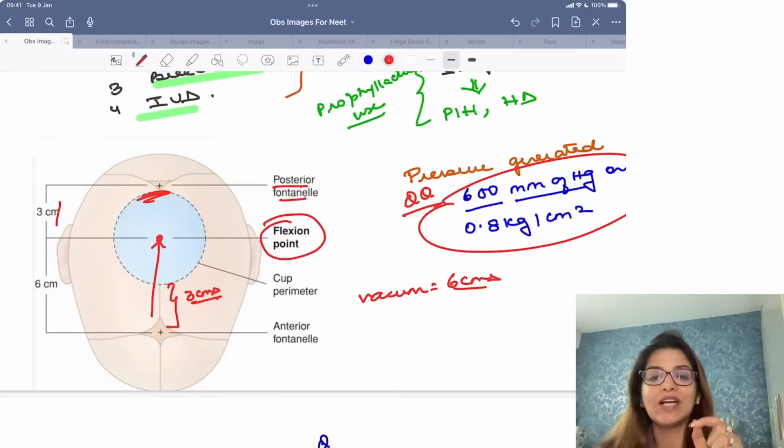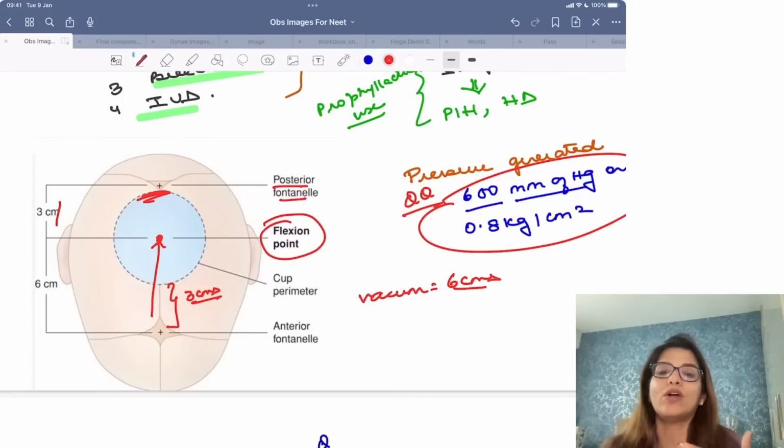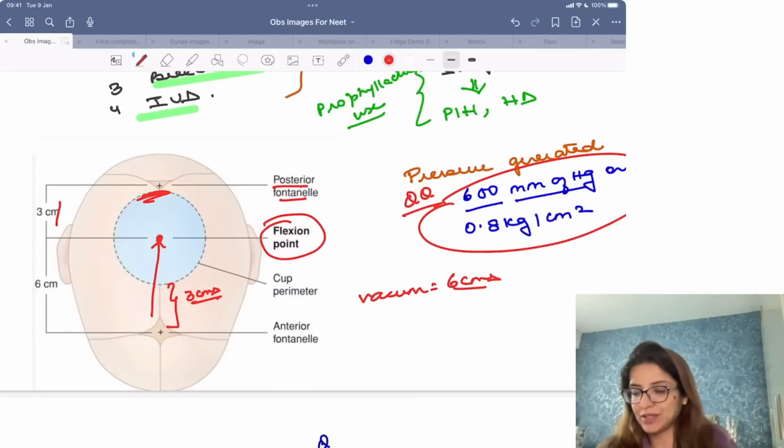The periphery of the cup is 3 centimeters from the anterior fontanelle or 6 centimeters from the anterior fontanelle, or it is at the anterior fontanelle. So remember that the periphery of the cup is going to be 3 centimeters away from the anterior fontanelle, and it is going to lie on the posterior fontanelle, right?